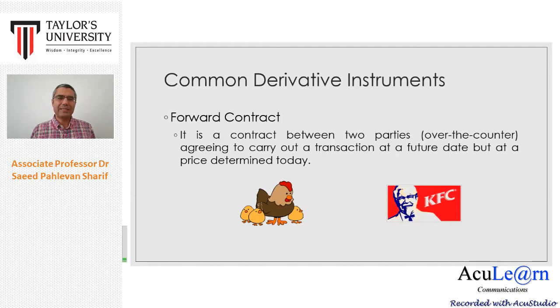So what they can do, they can sit together and sign a contract. And in the contract, they mention that, for example, the farmer will sell and KFC will buy chicken at 10 ringgit per kilo when, let's say, 3 months later or 6 months later. So there are a few terms they need to state in the contract. One is the type of the asset. In my example, the asset was chicken.